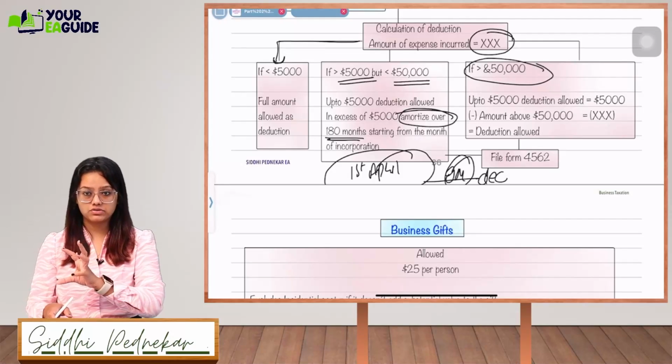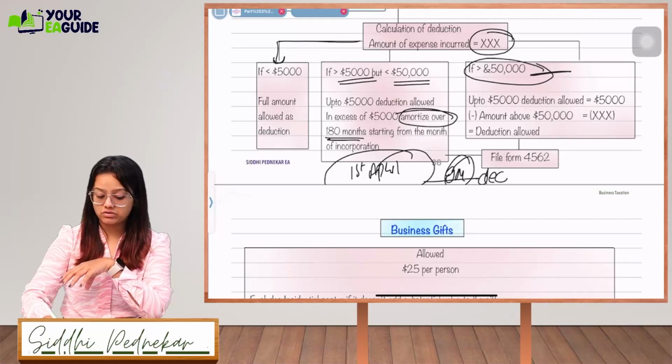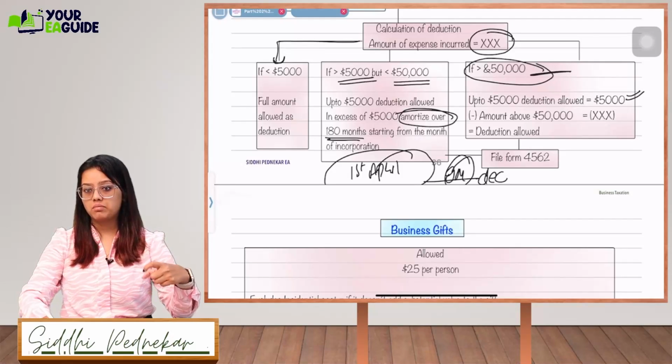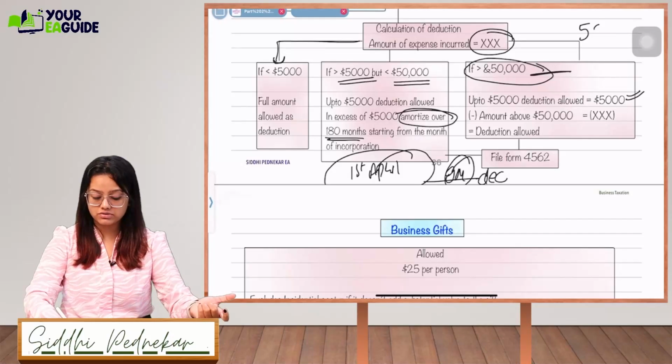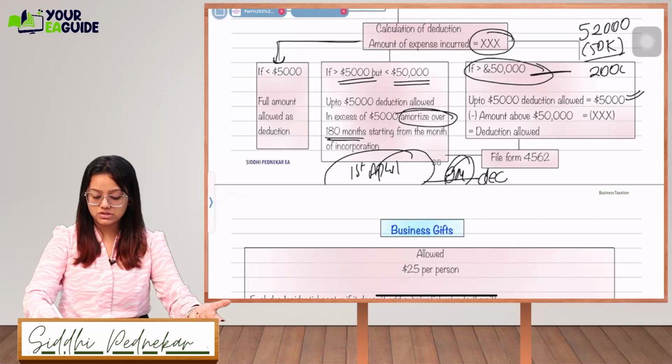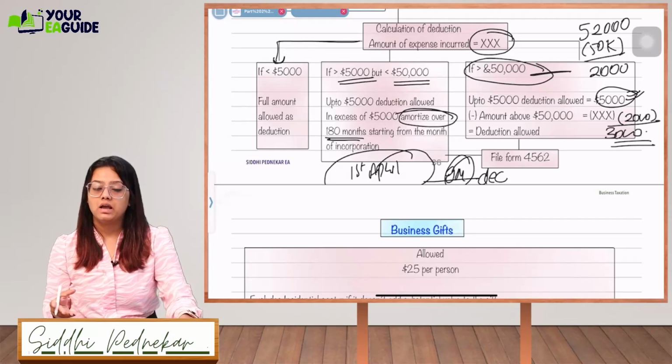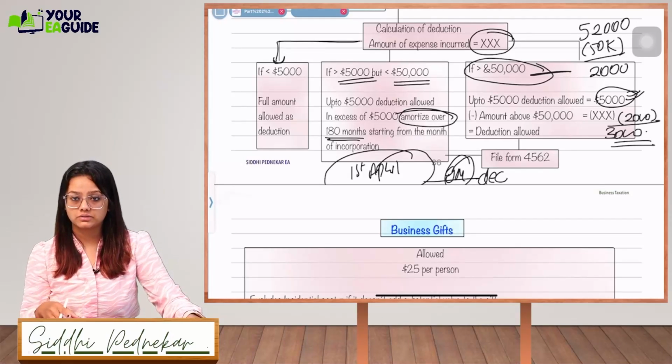Whatever is going over and above 50,000, up to 5,000 you are going to deduct, but here it will be phased out. This 5,000 will get phased out. Take whatever is the difference over and above 50,000. Let's say 52,000 is your total expense. What is over and above 50,000? It is 2,000. So this 5,000 will get reduced by 2,000. 3,000 is the amount of deduction which is allowed.